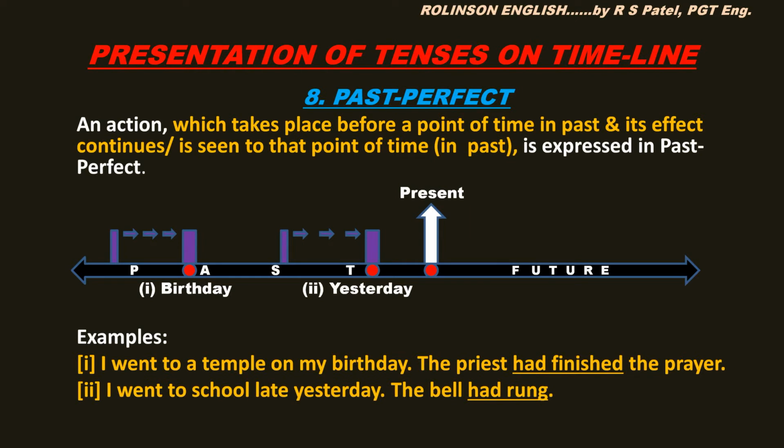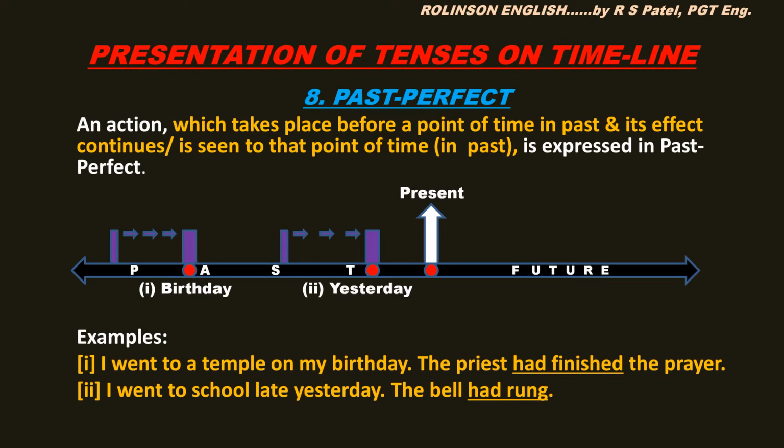Okay, an action that happened before a point of time in the past, and whose effect continues or is seen up to that point of time, is expressed in past perfect. Let us see the graphics. Here you see on the past side two other points are marked, birthday and yesterday. And even before these marked points, in times in the past, something seems to take place and its effect is shown continuing to these points.